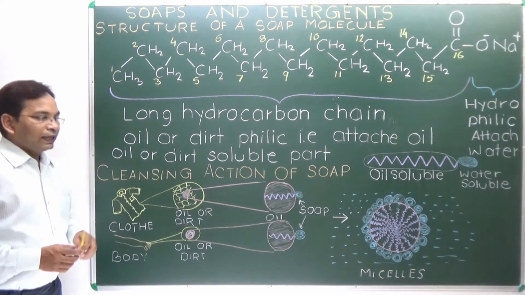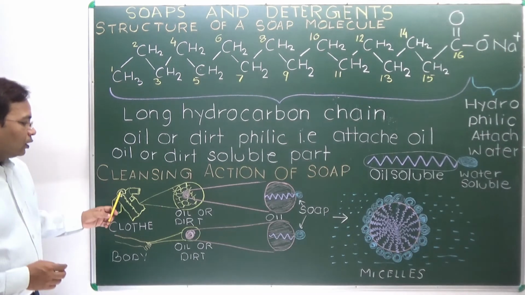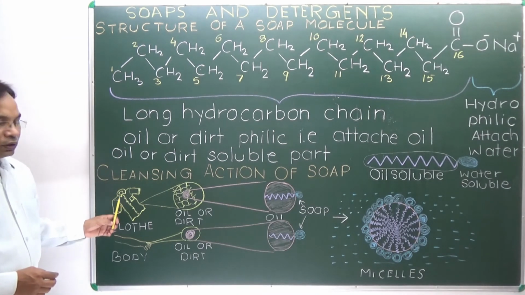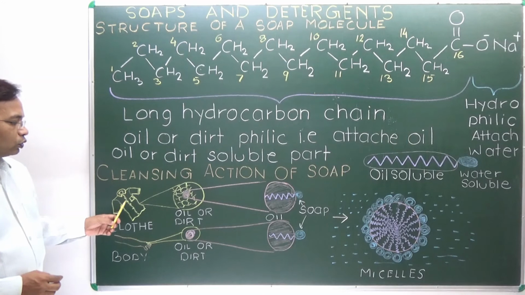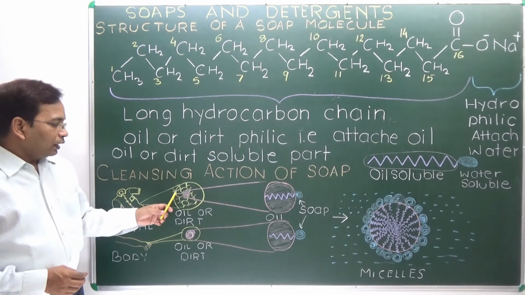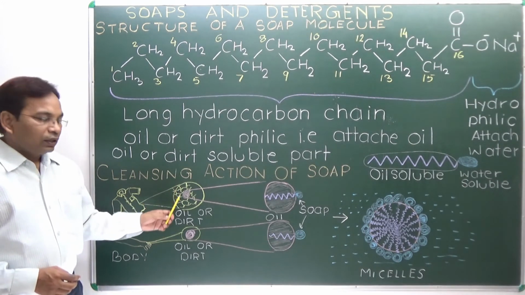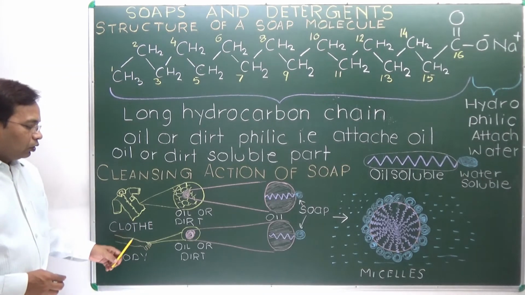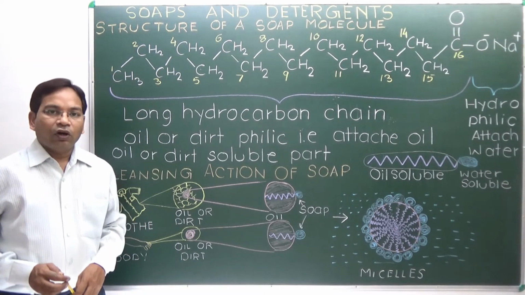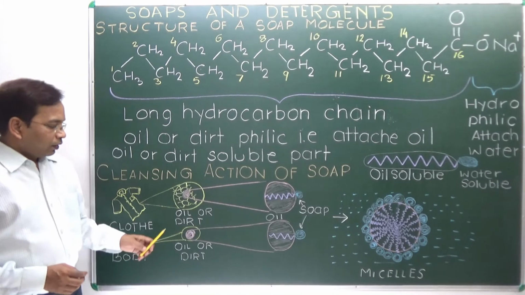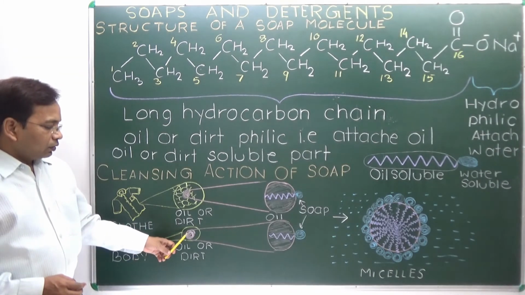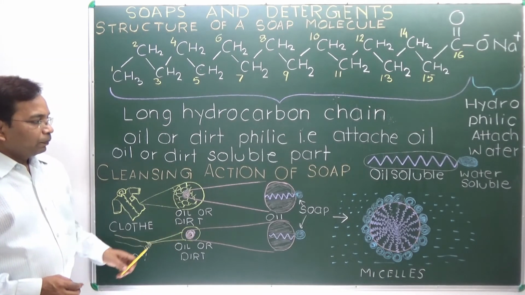Let's see how the cleansing action is done. Suppose this is a shirt or clothes, or any part of a cloth that contains oil in its fibers, and our body also contains sebum or oil or dirt. Here I indicated the dirt or oil part.